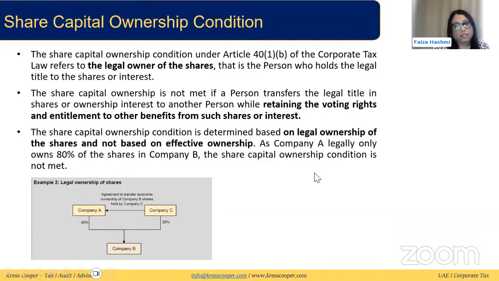So like I said, in this example, if there's an agreement to transfer the economic ownership of these shares, like in this example company C has transferred 20% of its shares to company A for company B, this will not be counted as the share capital ownership condition being met, because we need to have a legal ownership change, not an effective ownership change.